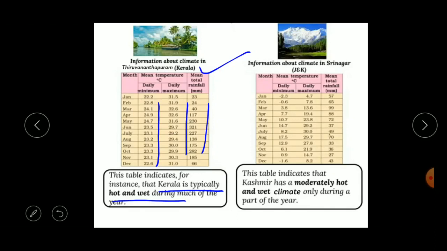Okay, so next, here is some more information about one more place, that is Srinagar, Jammu and Kashmir. Here you can see, based on the daily minimum and maximum temperature and the rainfall, it is concluded that Jammu and Kashmir has a moderately hot and wet climate only during a part of the year. So what is the climate of Jammu and Kashmir? It is a moderately hot and wet climate.